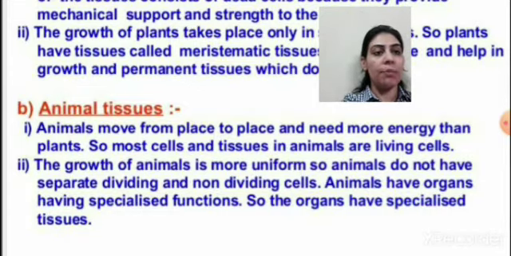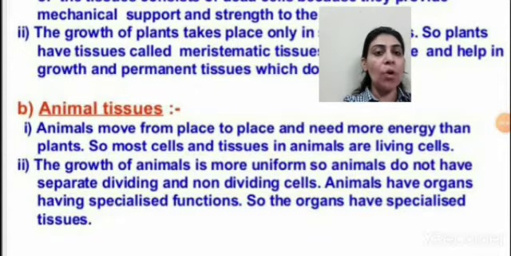हर एक organ का अपना अलग function है. They are performing some function inside our body. Heart का function क्या है? Heart helps in the transport of blood. It helps in pumping the blood. Brain का function क्या है? Brain helps in giving the message to all parts of the body.